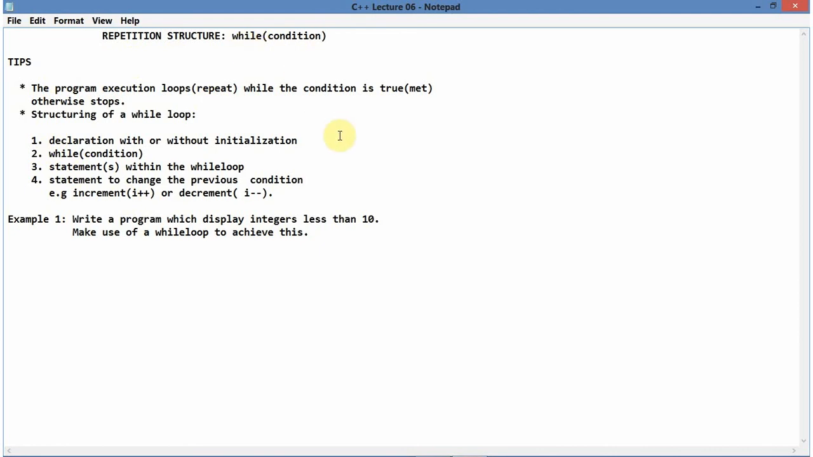Alright, so now guys, I made a notepad here with notes just for you to see. You can pause the video and read the notes I have for you, but as always I'll read them for you. Okay, here are my tips. The program execution loops or repeats while the condition is true.